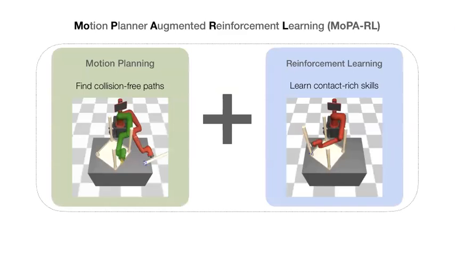One approach to solve such tasks is by combining the strengths of an RL agent, which is capable of learning contact-rich skills but lacks collision-free motion, with the long horizon planning capabilities of motion planners. An example for the same is a prior work, Motion Planner Augmented Reinforcement Learning, MOPA-RL, which augments the action space of an RL agent with a motion planner and can solve complex manipulation tasks in obstructed environments, like the assembly task here, where the robot has to navigate around the table legs to attach the missing leg to the table.